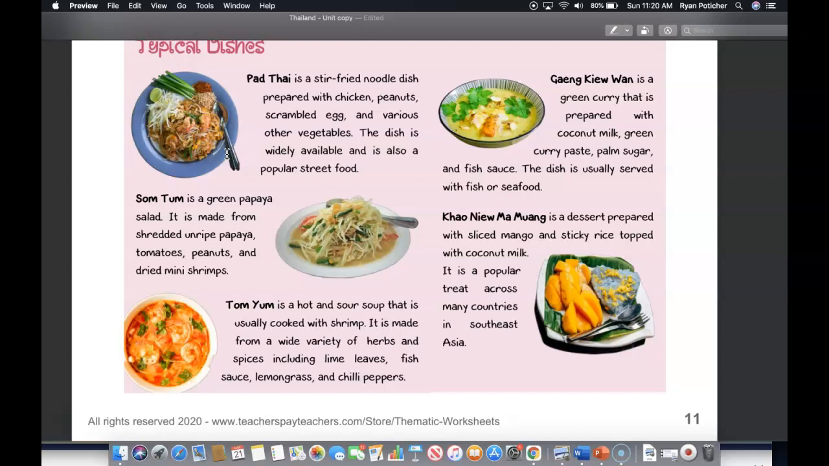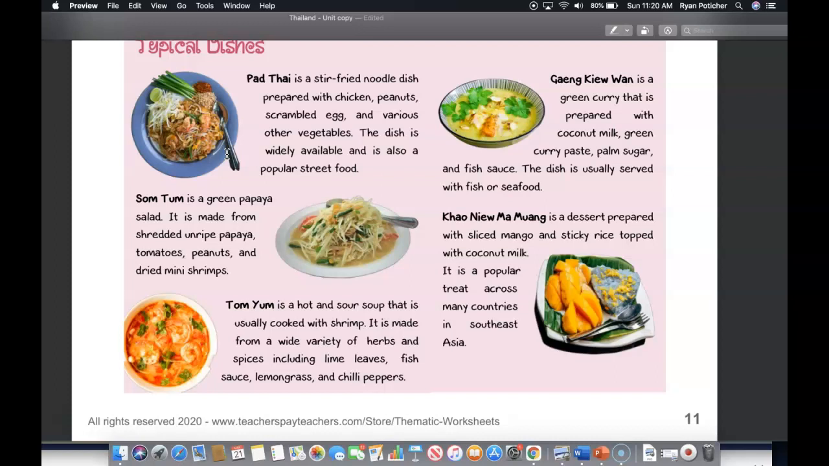Down here, at the bottom, is Tom Yum, which is a hot and sour soup that is usually cooked with shrimp. It is made from a wide variety of herbs and spices, including lime leaves, fish sauce, lemongrass, and chili peppers. Gaeng Keow Wan is a green curry that is prepared with coconut milk, green curry paste, palm sugar, and fish sauce. The dish is usually served with fish or seafood.